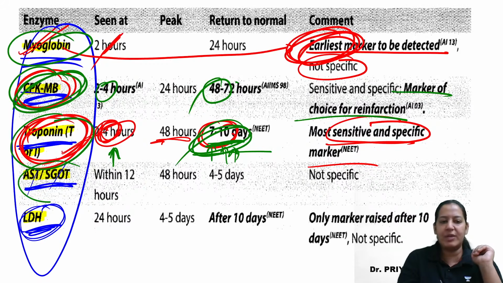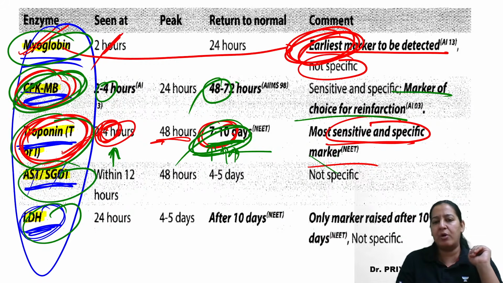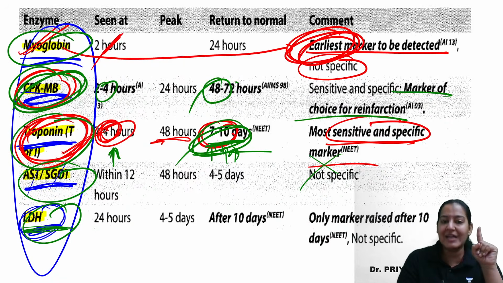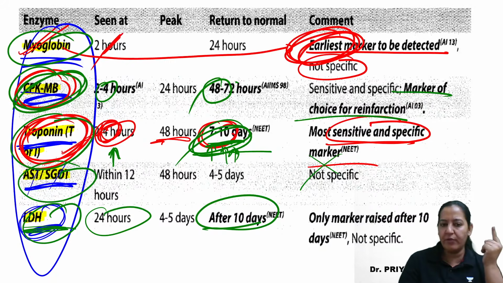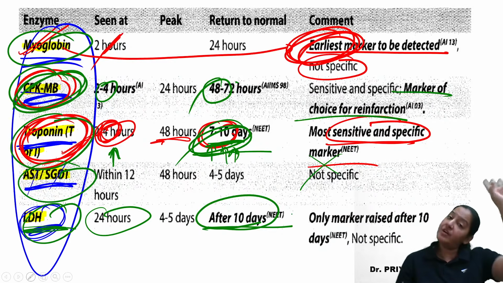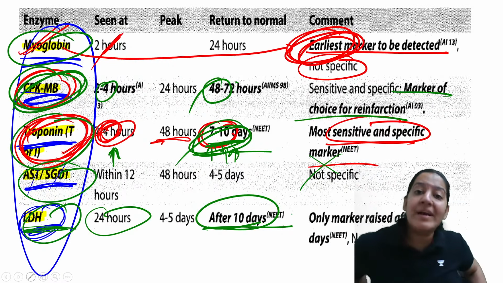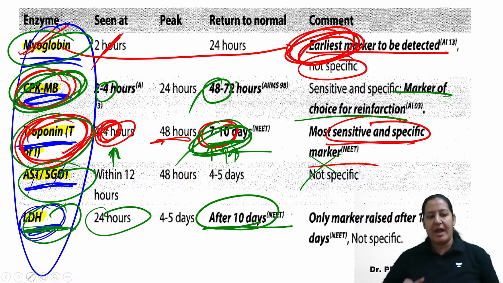The next are SGOT, SGPT, and LDH. Both of them are non-specific. The special thing about LDH is that it is the last marker to become normal. It comes in the blood within 24 hours, but it remains in the blood even after 10 days. So it is the longest marker which remains in blood after the attack of MI.